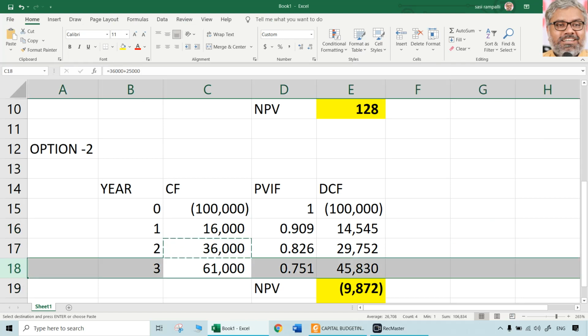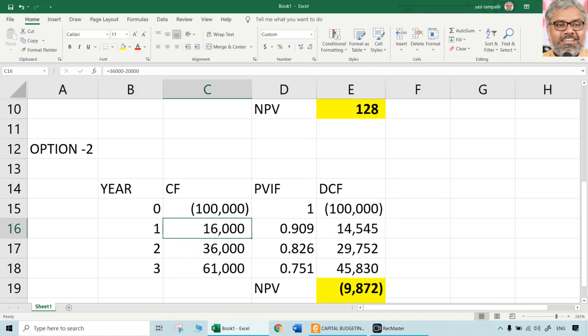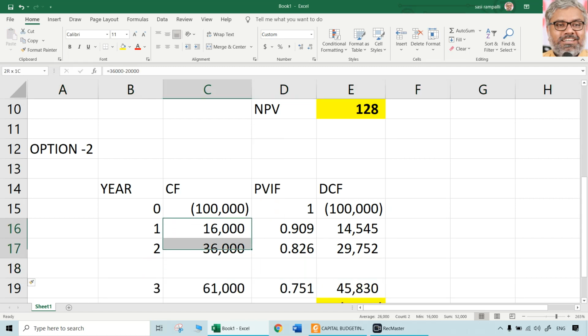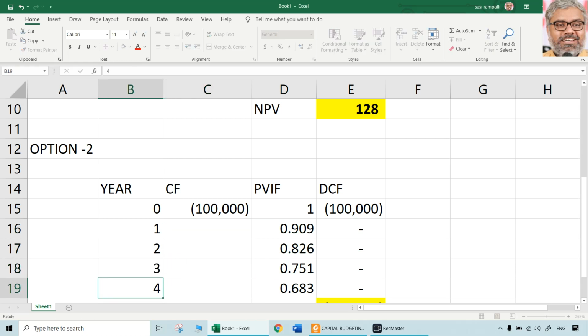But there is going to be one more year that is added. One more year is going to be added. So 4 years the machine will work.